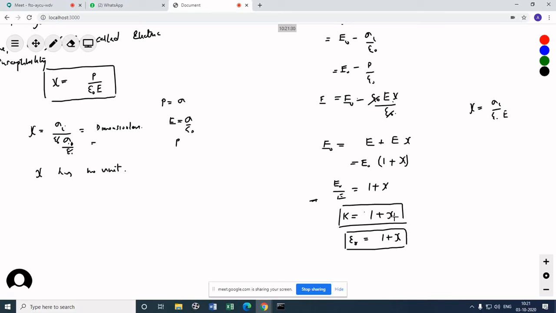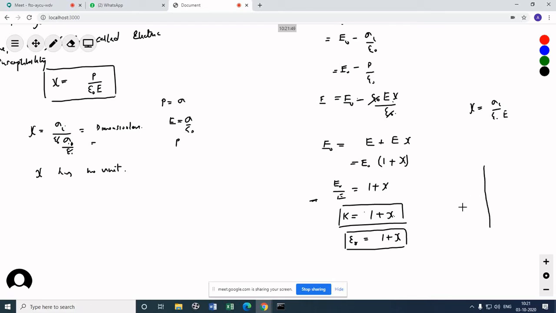How the electric field is affecting the dielectric constant. Understand? You can see the graph is K equals 1 plus chi. The graph of them is a straight line. It has an intercept of plus 1.